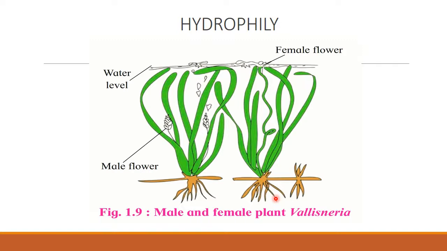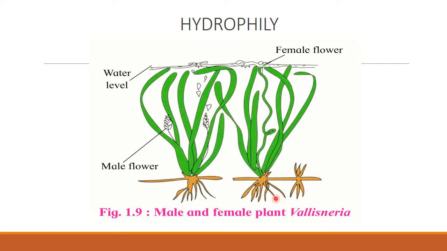Some aquatic plants, as given in your book, are anemophilous, for example Potamogeton and Hologaris, and some other odd ones which are wind pollinated aquatic plants. But Vallisneria is a hydrophilous flower, and it is an epihydrophilous flower.